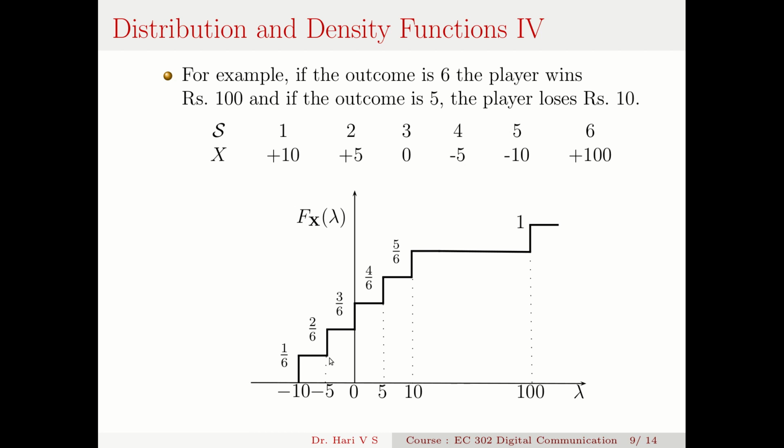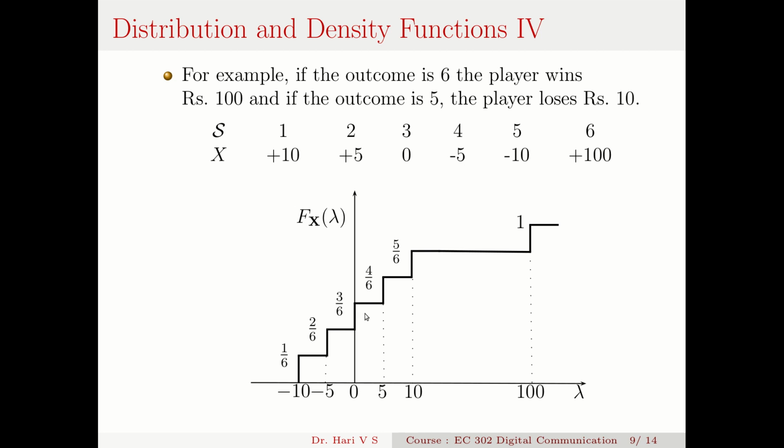And between minus 5 and 0, I have two events: getting a 4 and getting a 3. So the probability is 2 by 6, not 3 by 6, I am sorry, it is 2 by 6, and it stays here.